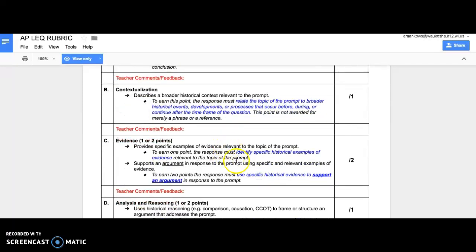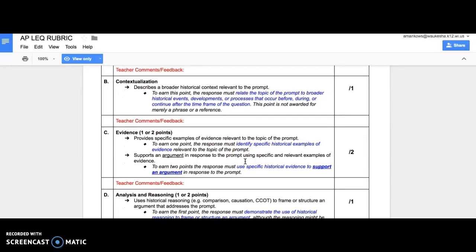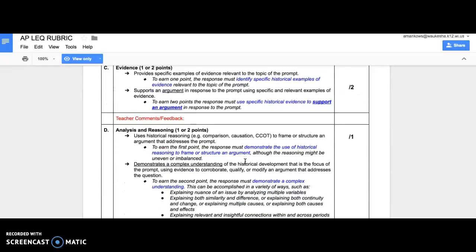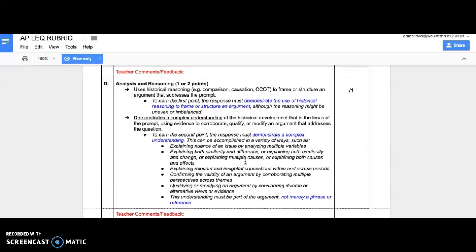Then I'm grading you on evidence. So how well did you support your thesis? Did you give me specifics? How well did you support your prompt? And then your analysis and your reasoning. So did you respond to the prompt using the correct historical thinking skills?